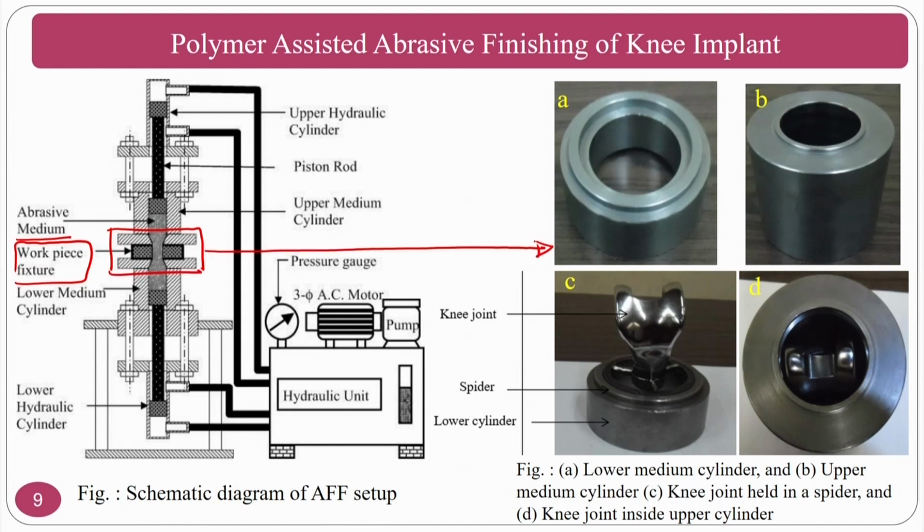Your fixture has a male and female part, wherein your knee implant is mounted, and it can be finished by using a polymer rheological abrasive medium. You can see this is a male part and this is a female part, so that the male part and female part can sit together and the polishing can be done.